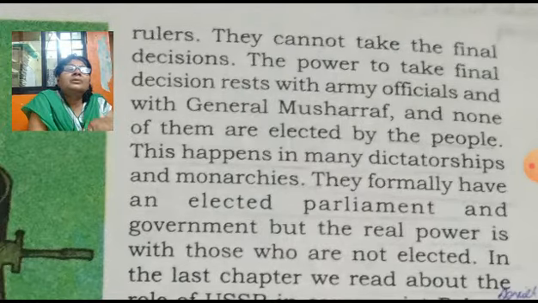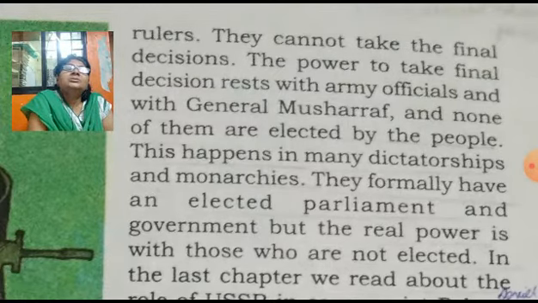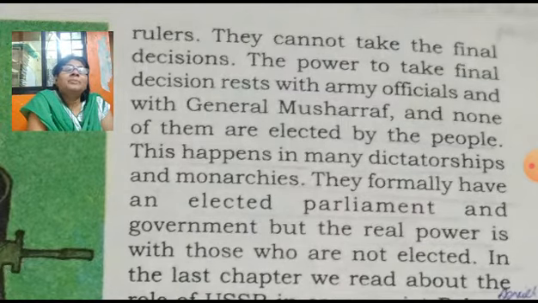This happens in many dictatorships and monarchies. It is common in monarchies and dictatorships, but not expected in a democracy. They formally have an elected parliament and government. Formally means nominal: they have an elected parliament or government, but real power is with those who are not elected. Real power is with whom? The military and Pervez Musharraf or the president, and both these bodies are not elected.